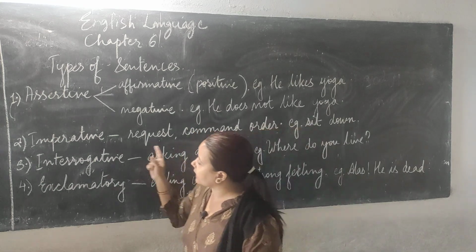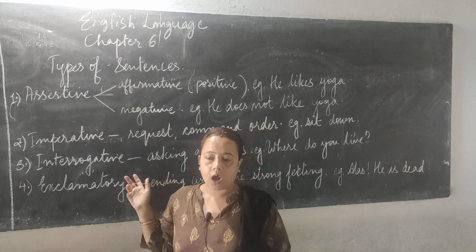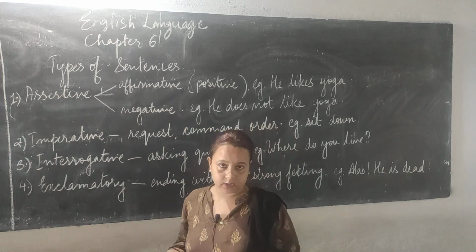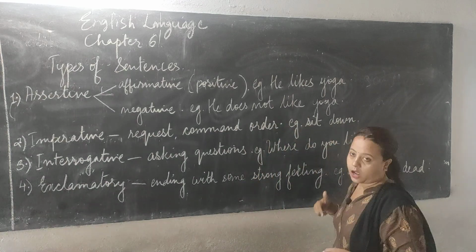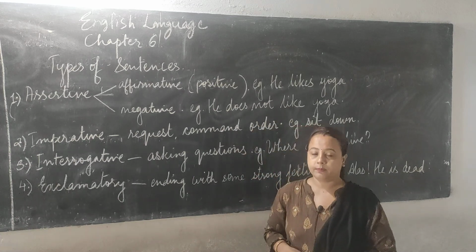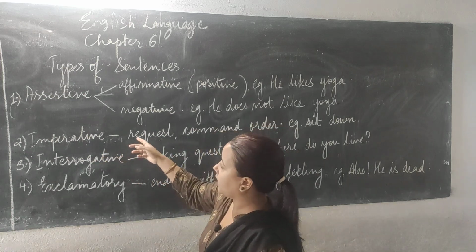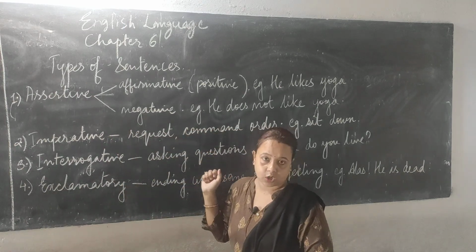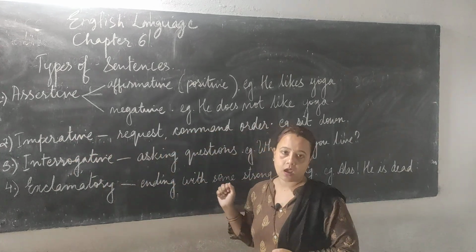And then the next is the imperative sentence. What is imperative? It's a group of words which asks for a command, gives an order or a request. There are many examples, like: sit down, this is a command; or please sit down, this becomes a request; or come here, this is an order. So that is an imperative sentence. The assertive sentence always ends with a full stop, and the imperative sentence also ends with a full stop.